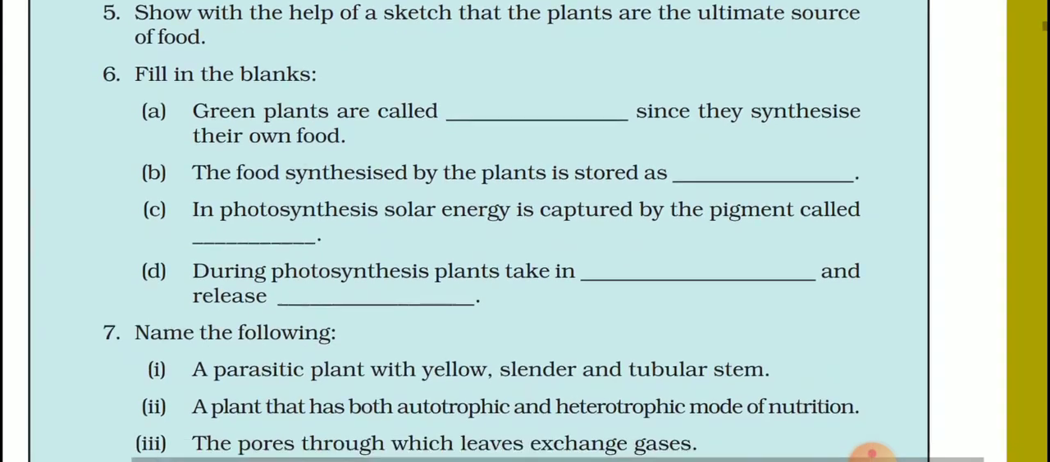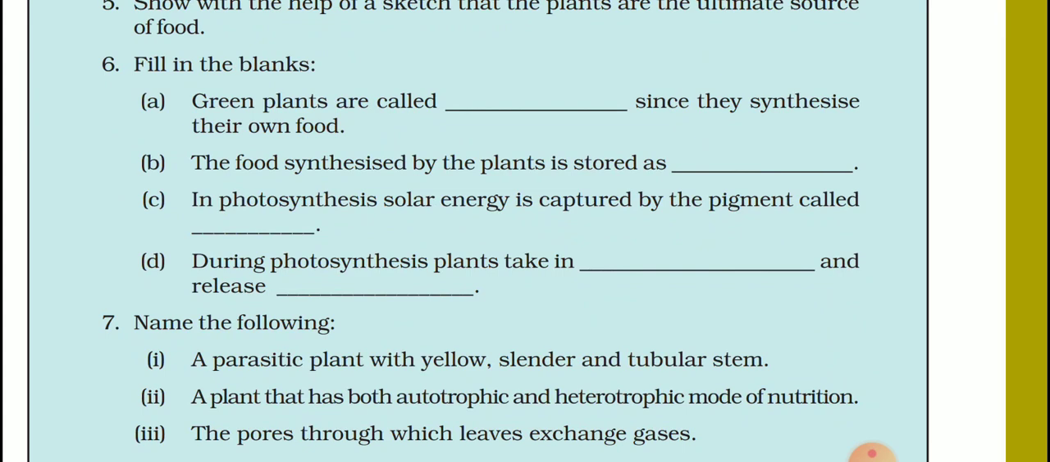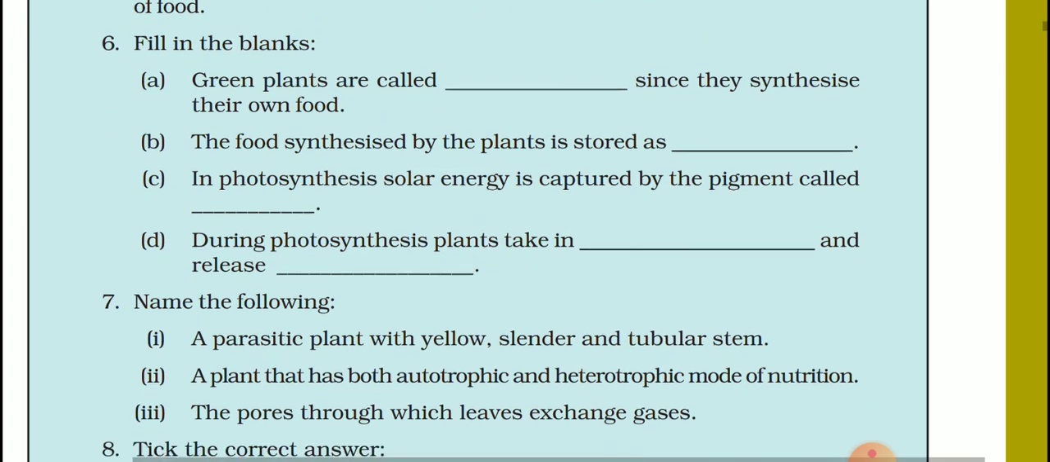Now question number 6, fill in the blanks. Green plants are called dash since they synthesize their own food. Green plants are called autotrophs because they synthesize their own food and they have chlorophyll. The second part B, the food synthesized by the plants is stored as dash. The food synthesized by the plant is stored as starch.